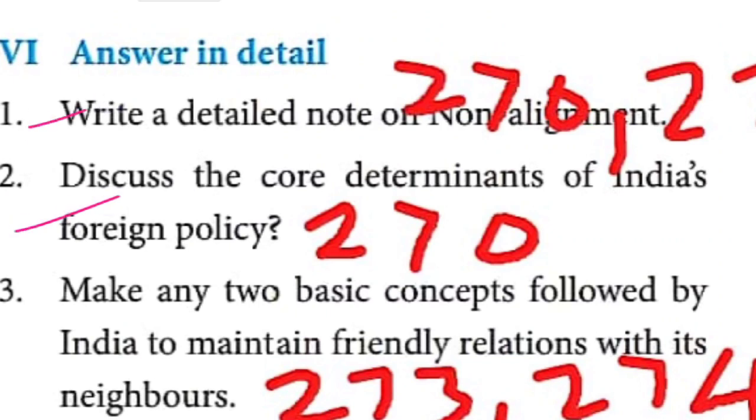Yes. First answer just before only made you to mark. Then third one, you have to select page number 273. Not 74, sorry. You can strike out this one. Okay, 273. Para wise is given, 5 para is given, any 2 para you can write under this question. Any 2 basic concepts only they were asked this year. Last year, whole things they were asked. So this year only 2 basic concepts. So 2 alone you got, any 2 you can mark it.